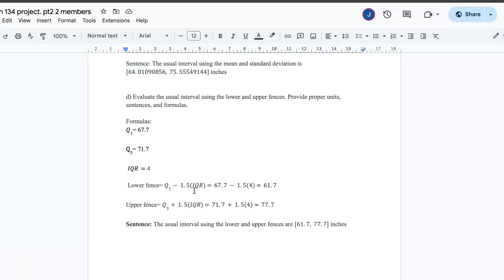and it gives us 61.7. Now, we repeat the same process with the upper fence, except that we replace Q1 with Q3. So it's going to be 71.7 plus 1.5 times 4, which gives us a usual interval using the lower and upper fence of 61.7, 77.7 inches.